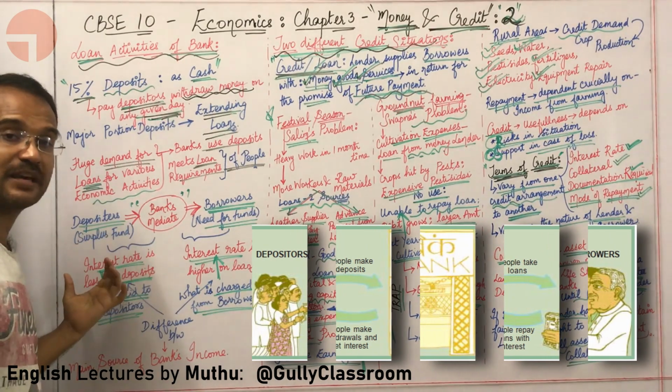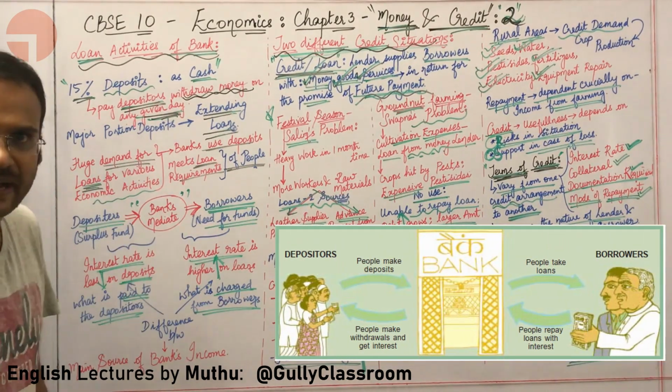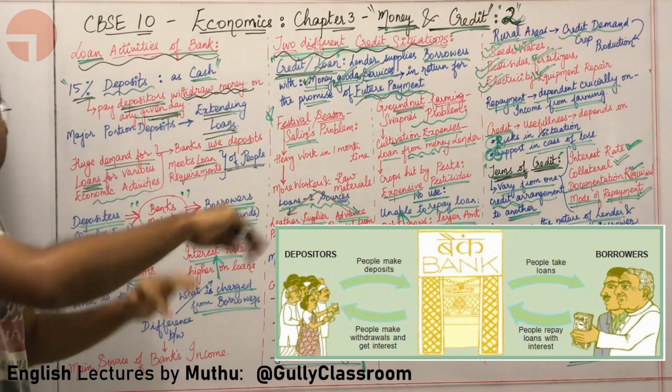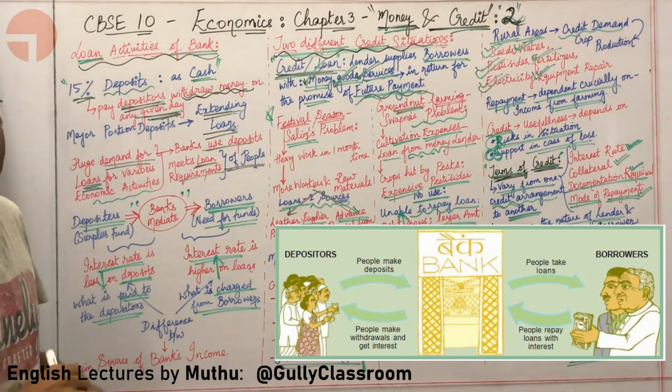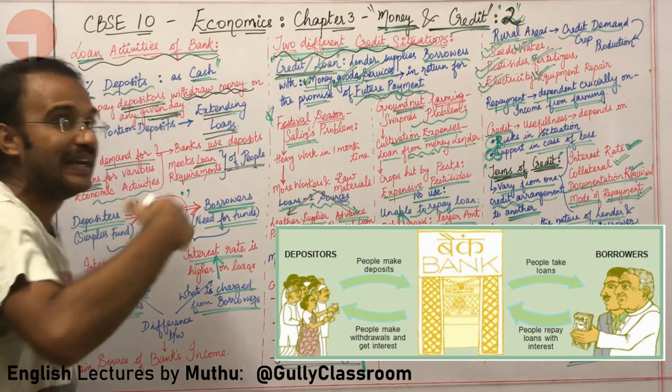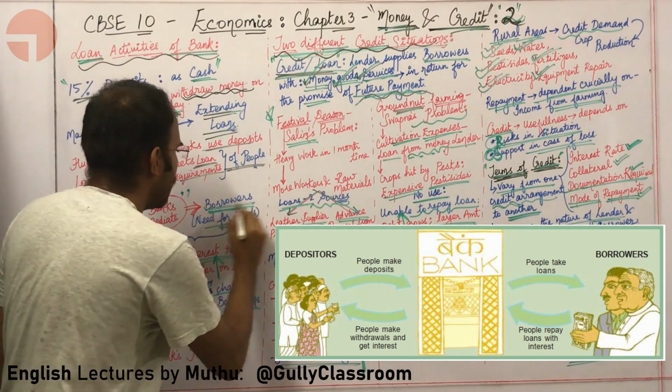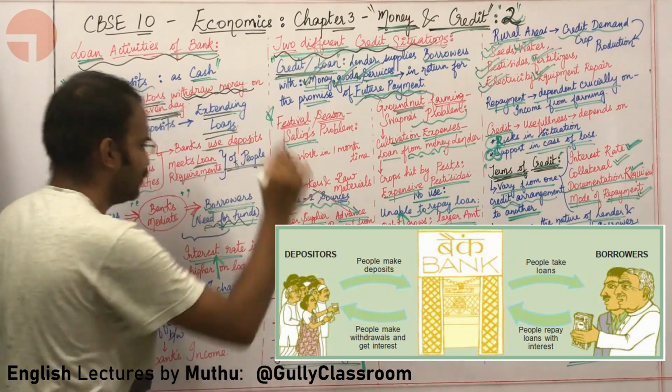The depositors are putting their surplus cash in the bank. This surplus cash is used as lending money, for giving credit to the borrowers who are in need of funds.